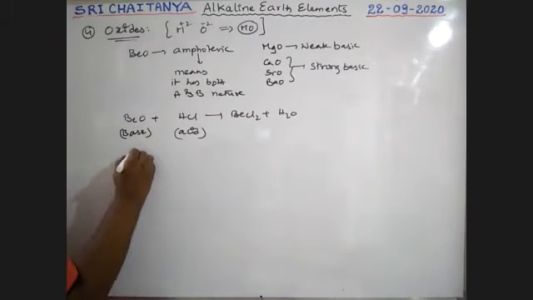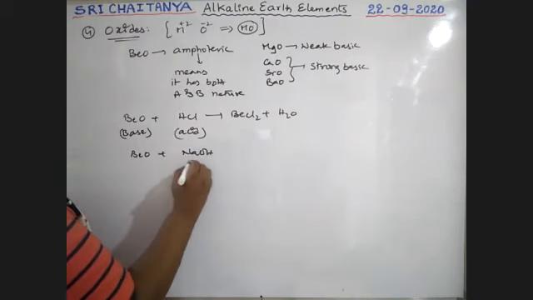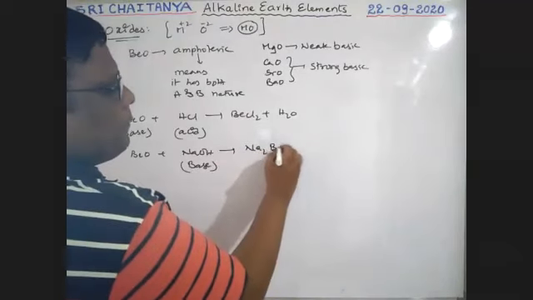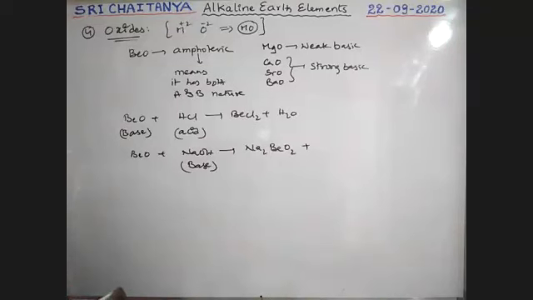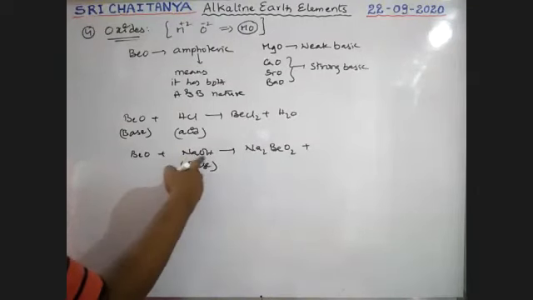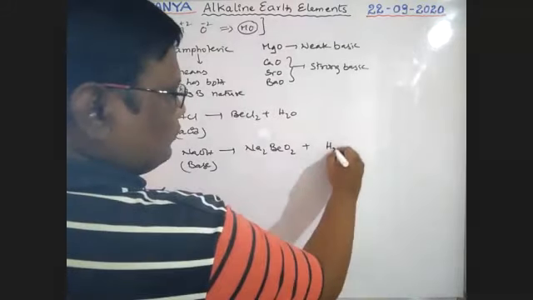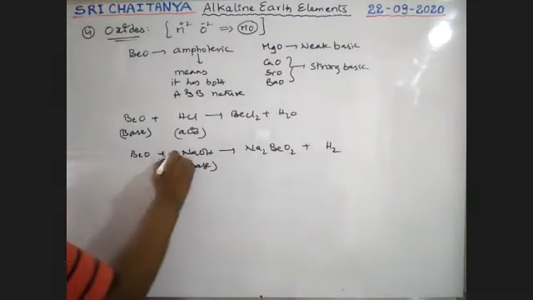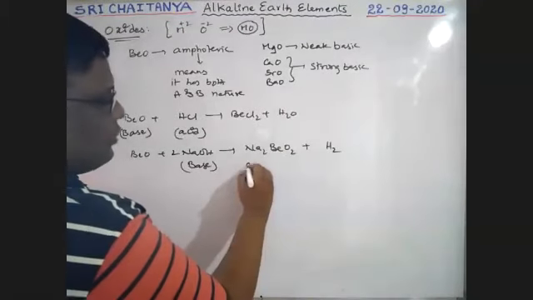Next, when beryllium oxide reacts with NaOH, no doubt NaOH is a base, that gives Na2BeO2 plus H2, hydrogen gas.